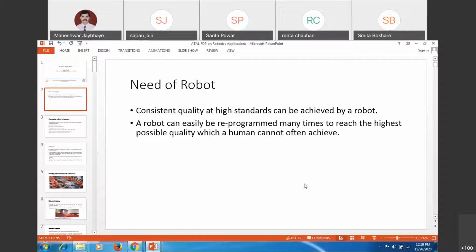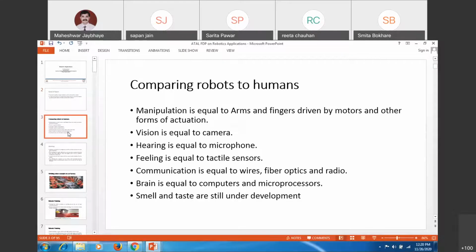And also a robot can easily be reprogrammed many times to reach the highest possible quality, which a human often cannot achieve. That's why we will be using it, with the help of the earlier principles of 4Ds, 4Hs and 4As, which we are considering. So with reference to that, you are going ahead with the robotic system.